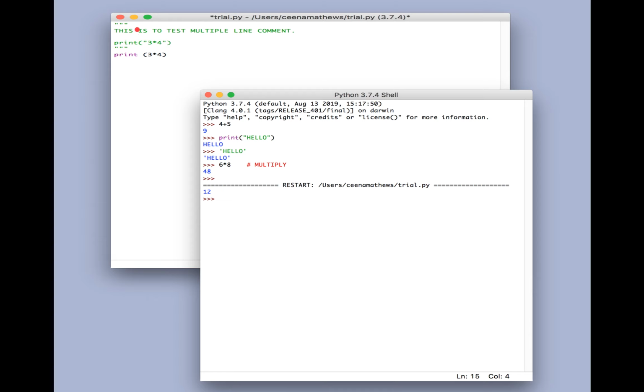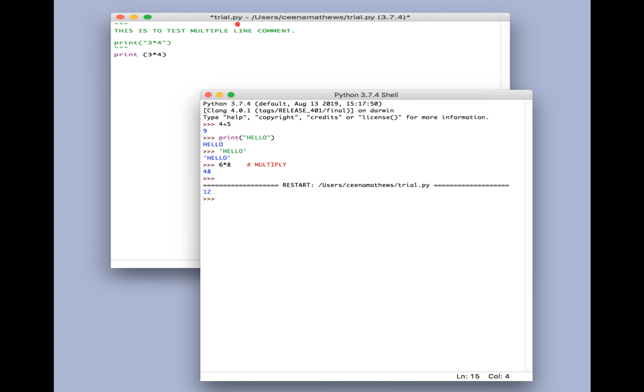So you can include any number of lines in between these 6 double quotes, and then following it I gave the print 3 into 4. This cannot be given in an interactive environment, that is, a multiple line comment cannot be used in an interactive environment.